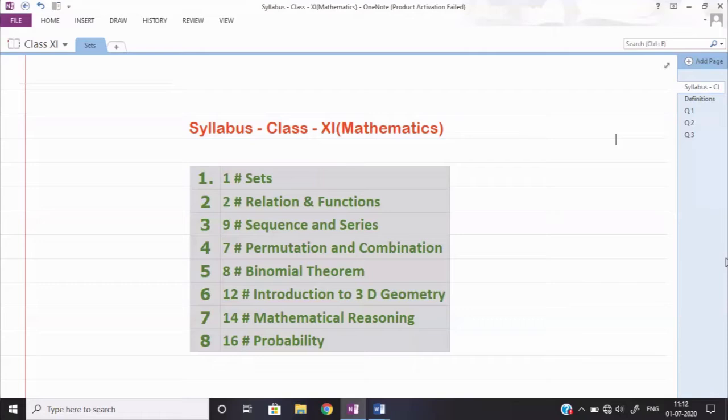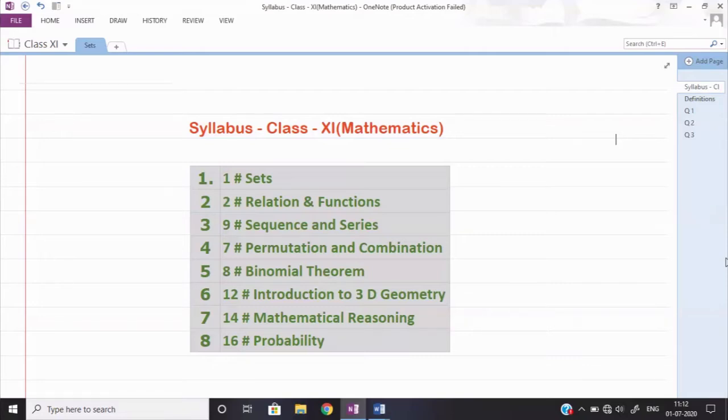Two more kinds of progression will be given to us. Actually only one more is given, but I would like to say two more because, according to competitive examinations, two more progressions are needed. One is geometric progression, and the other, which is not a part of the NCERT syllabus, is harmonic progression. Then the next topic, topic number 7 according to the textbook but fourth in our sequence, is permutation and combination.